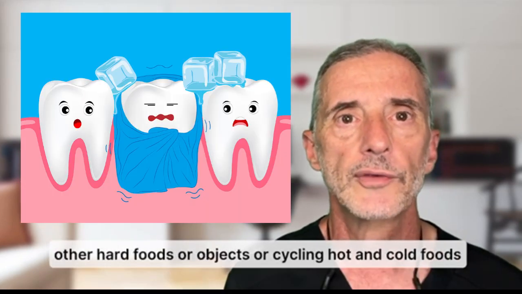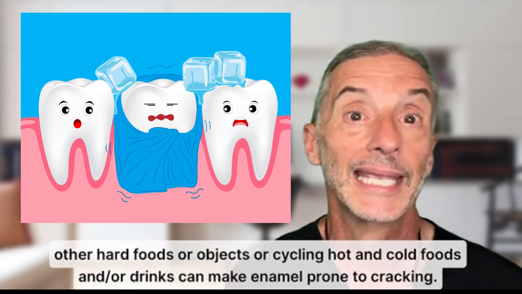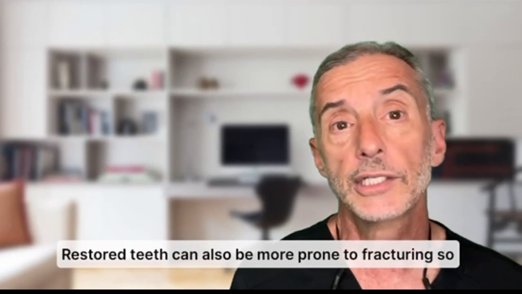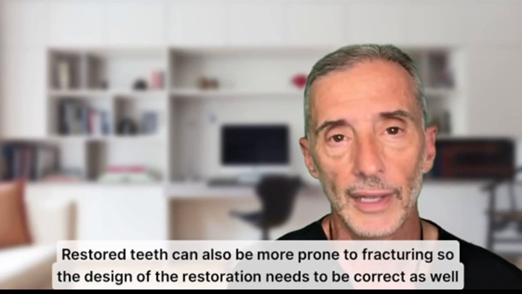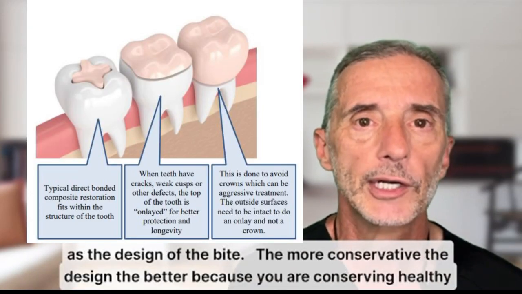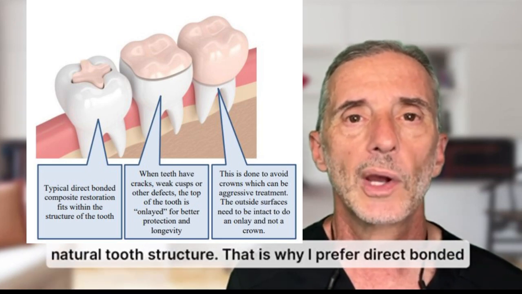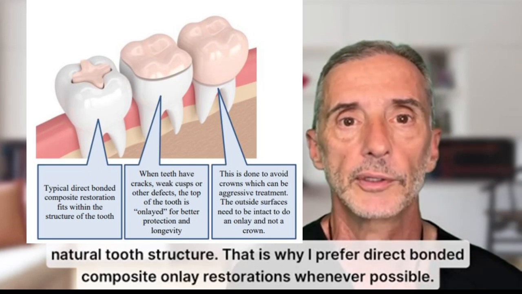Chewing on ice or other hard foods or objects and cycling hot and cold foods and drinks can make enamel prone to cracking. Restored teeth also can be more prone to fracturing, so the design of the restoration needs to be correct as well as the design of the bite. The more conservative the design, the better, because you are conserving healthy, natural tooth structure. That is why I prefer direct bonded composite onlay restorations whenever possible.